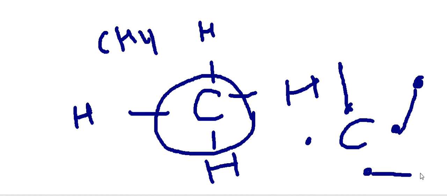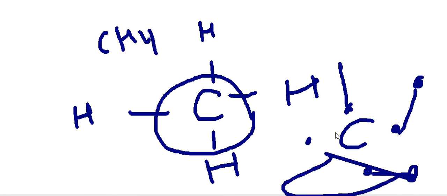And it becomes stable. So to maintain its stability, it gains electrons from 4 atoms.